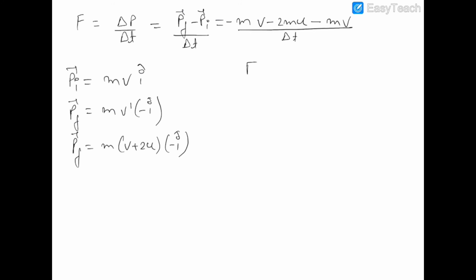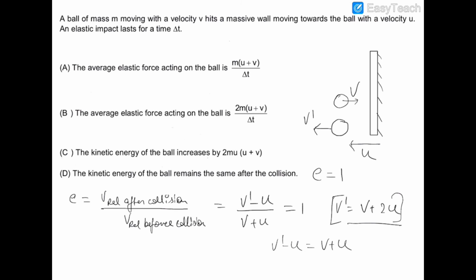So the force acted on the ball is 2mv plus 2mu upon delta t. This is the average. I've taken the magnitude, and this is the average force acted upon the ball. So the correct option is option number B.